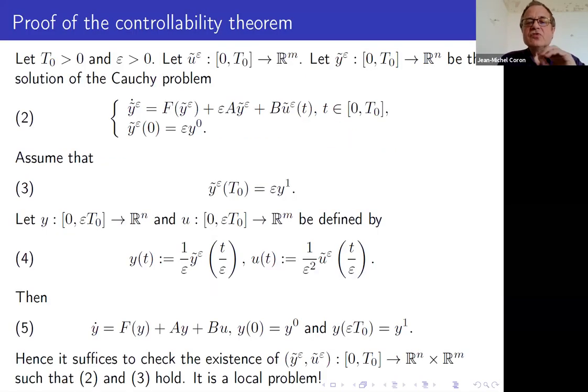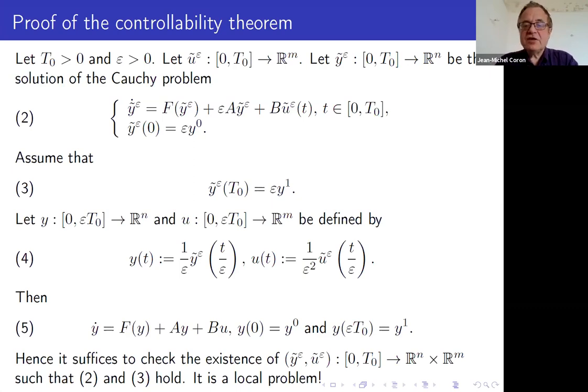And the idea is to use some scaling. You fix some time t0 and some epsilon which is positive, and you consider u tilde epsilon, y tilde epsilon. This is the trajectory of the system which starts at epsilon y0. And let's assume that you succeed to find the u tilde epsilon such that y tilde epsilon at time t0 is equal to epsilon y1. Then if you consider y and u, which are defined by 4, it's a solution of the system without epsilon, and it starts at y0, and at time epsilon t0, which is small, in fact, because epsilon is small, you arrive at y1.